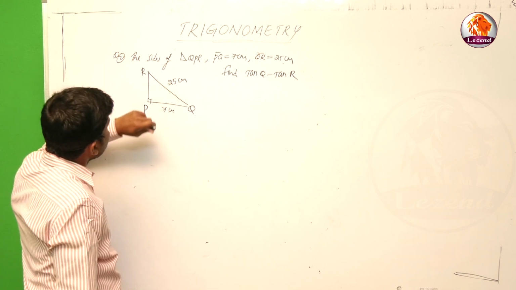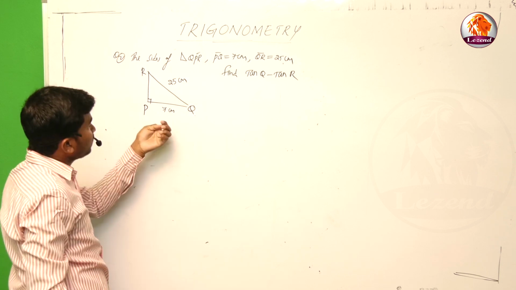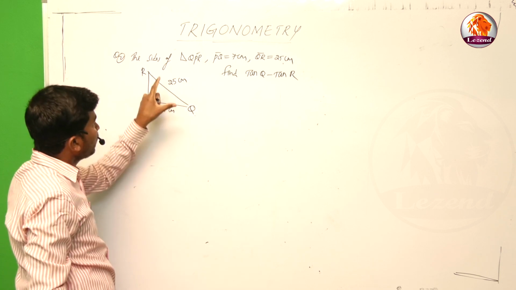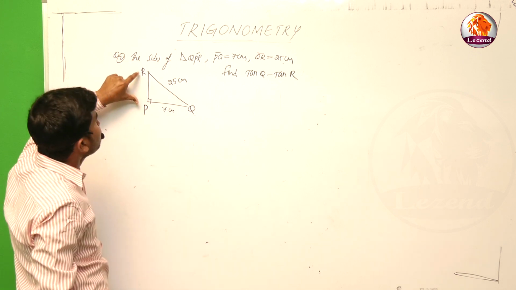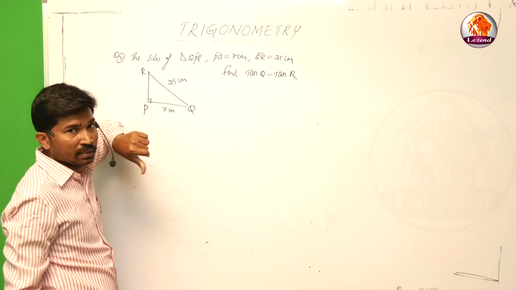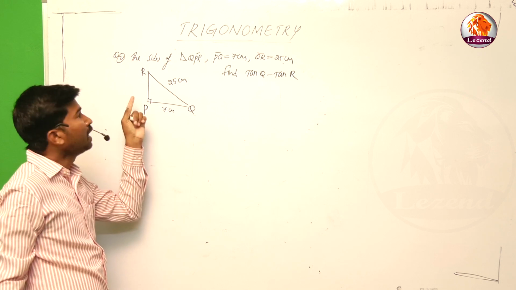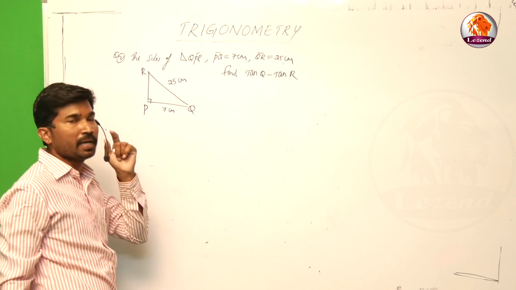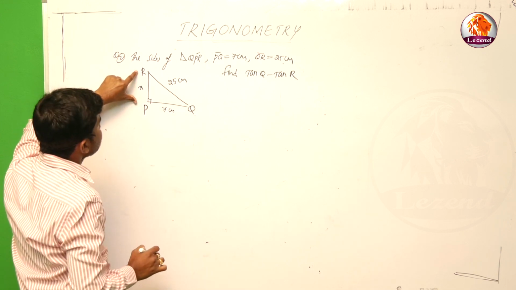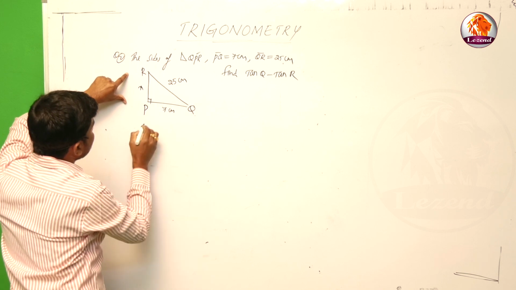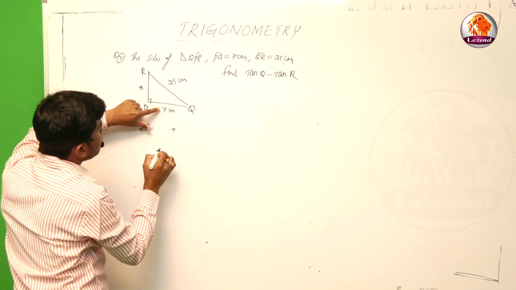Now from the right angle triangle QPR, right angle at P, clearly they gave that the length of PQ is 7 centimeter, length of RQ is 25 centimeter. We should find the length of PR. Side PR is missing. Again, by using the Pythagoras theorem, we should find the length of PR. Now the missing length is X. By using the concept, hypotenuse square, 25 square, is equal to the sum of the squares of the other two sides.